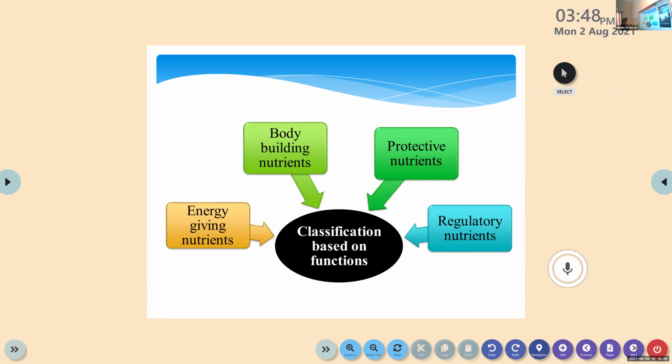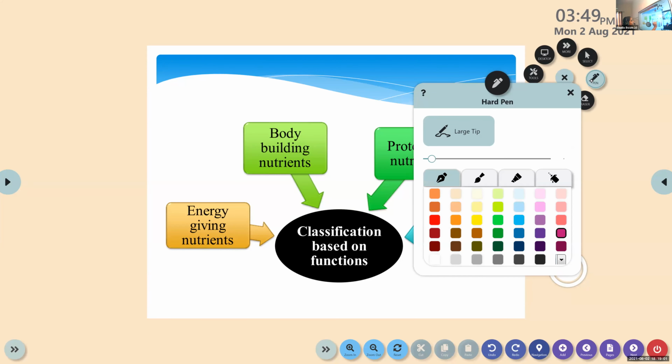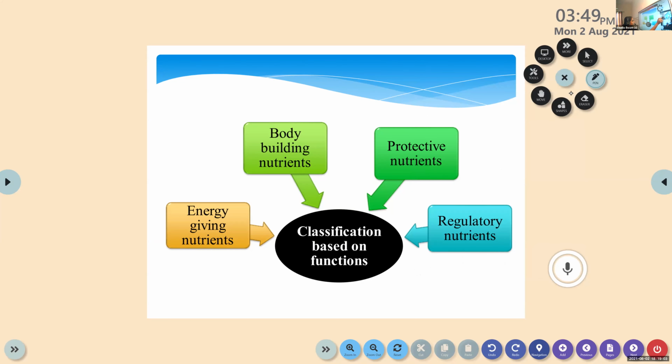First one, energy giving nutrients. Energy giving nutrients are carbohydrate, protein and fat.